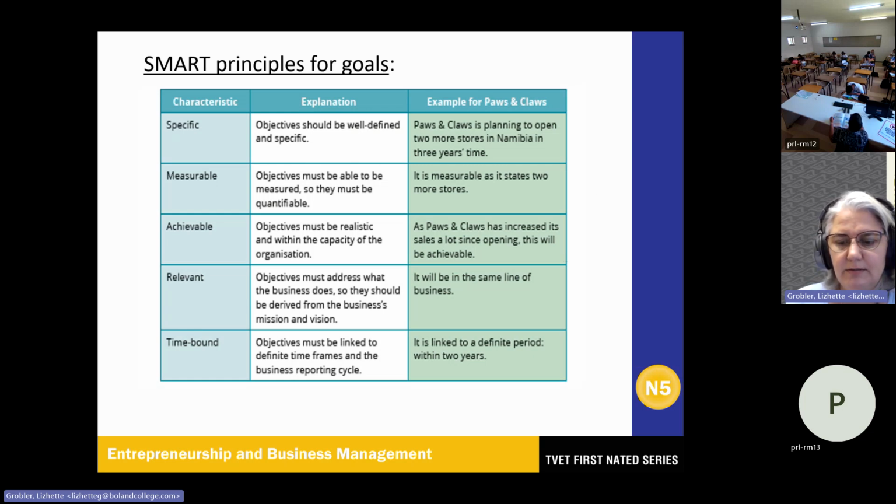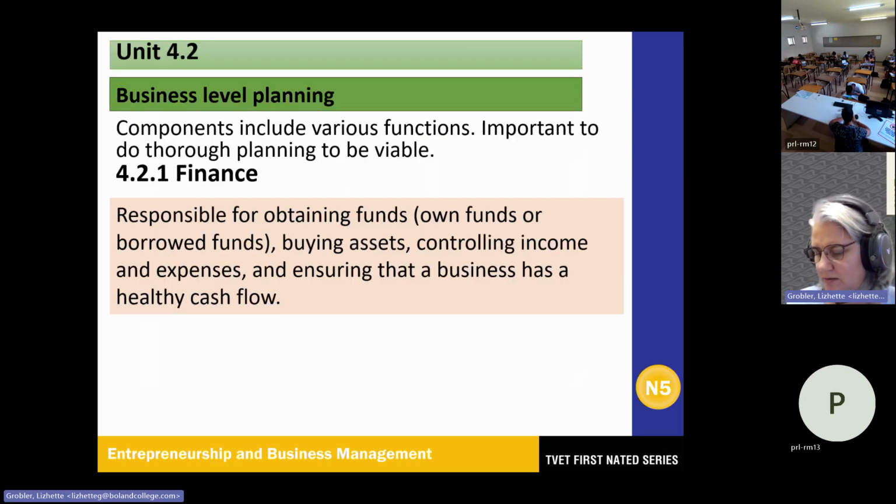Okay, next one then is unit 4.2. This is where we have business level planning. This is where we include various functions. This is important to do through planning so that your idea can become viable.